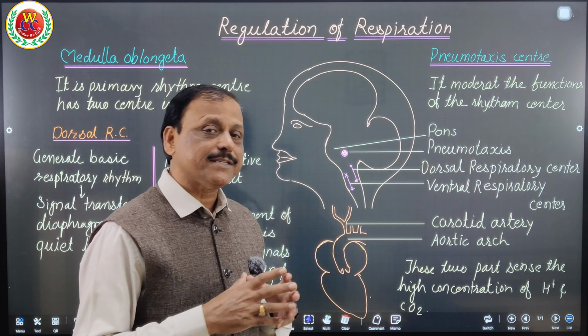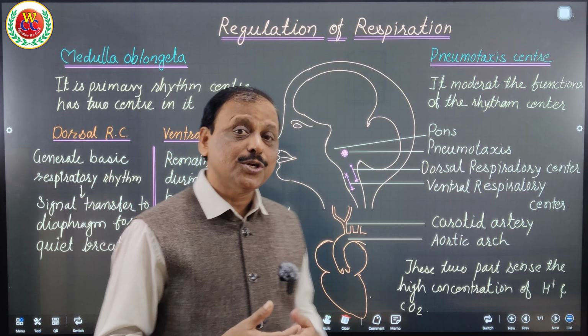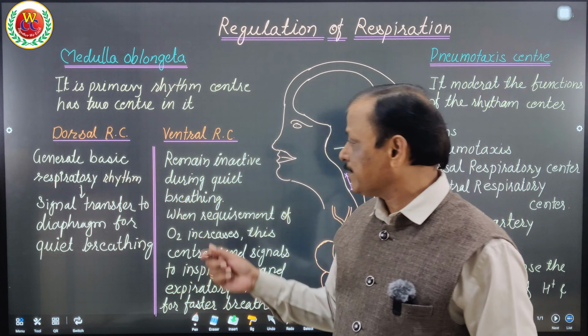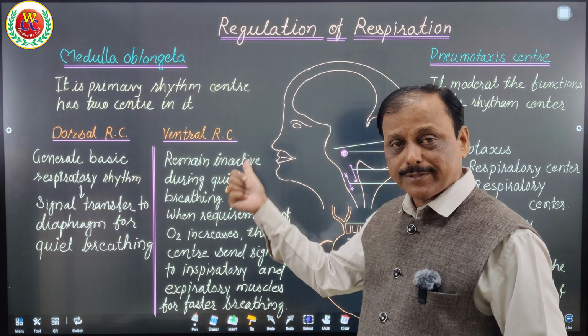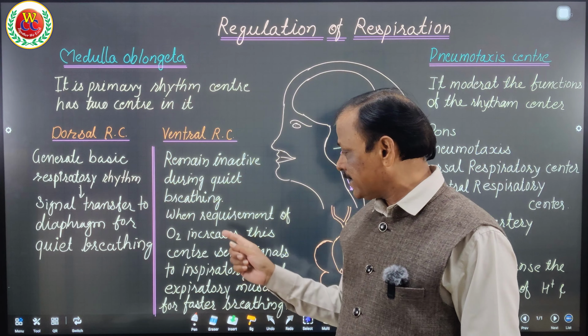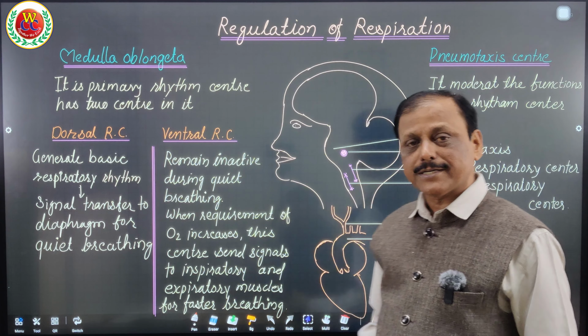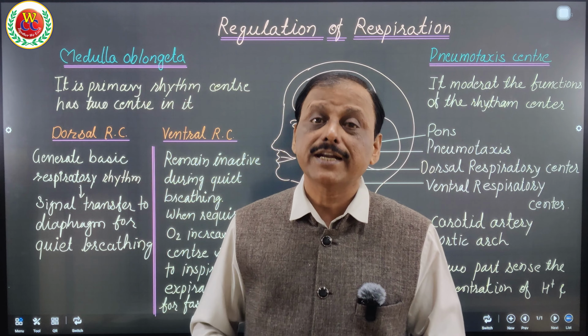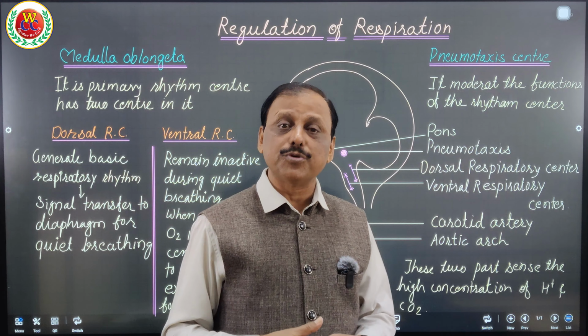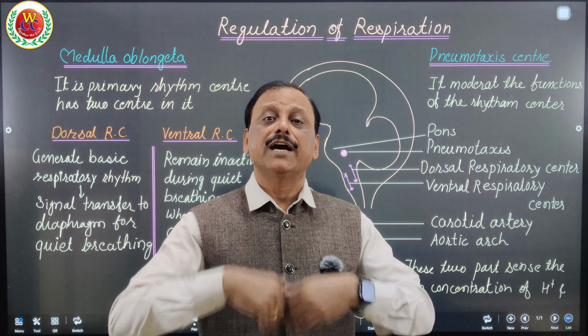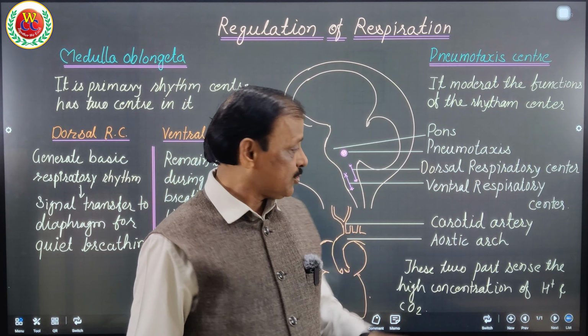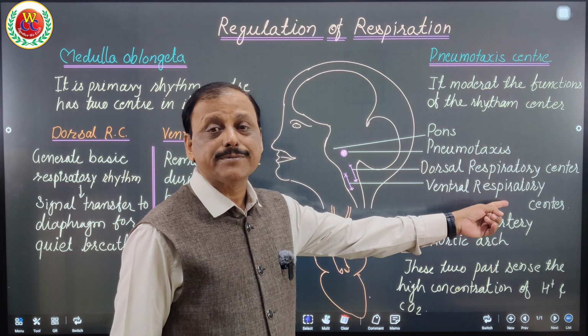When the ventral respiratory center sends that signal to the expiratory and inspiratory muscles, as it is mentioned here under the part of that ventral respiratory center, when those signals are sent to these expiratory and inspiratory muscles, they start contracting and relaxing faster, so we have more breathing to inhale more oxygen and exhale more carbon dioxide. So who controls it? Ventral respiratory center.